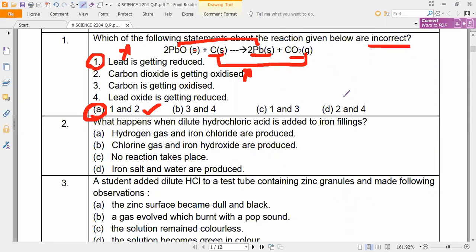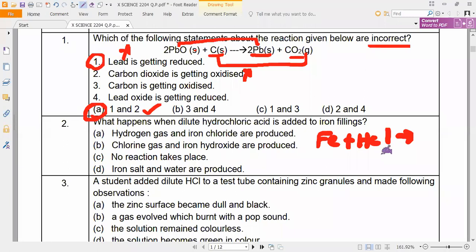Next question. What happens when dilute hydrochloric acid is added to iron filings? They are asking about iron filings plus dilute hydrochloric acid. You can read the options: hydrogen gas and iron chloride. First, you tell me, will iron react or not? Yes or no? Iron will react or not?